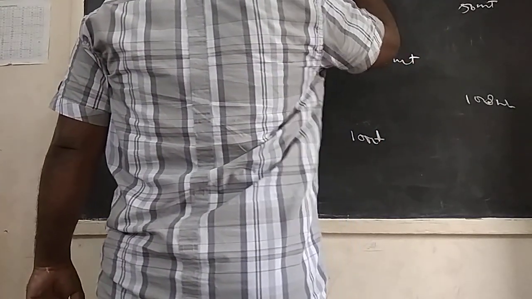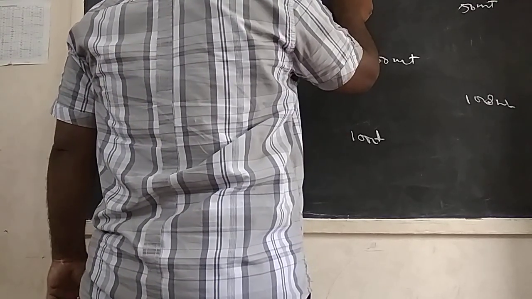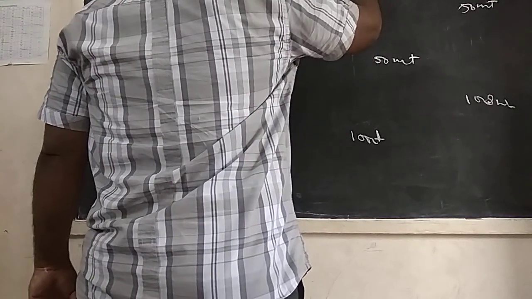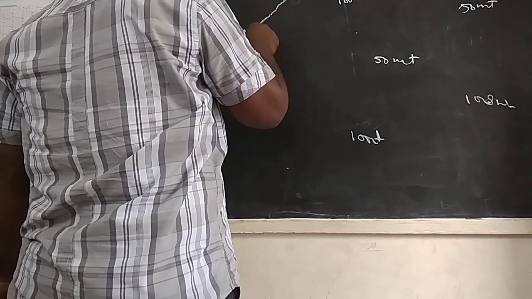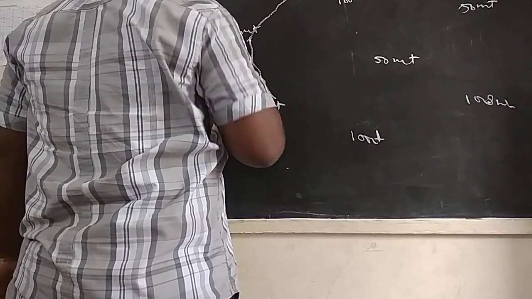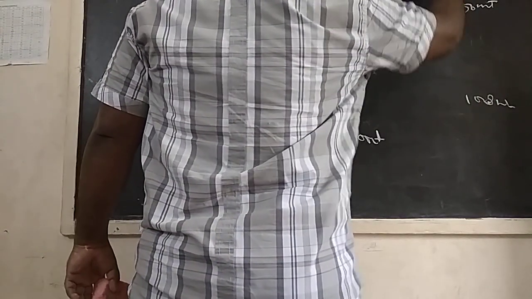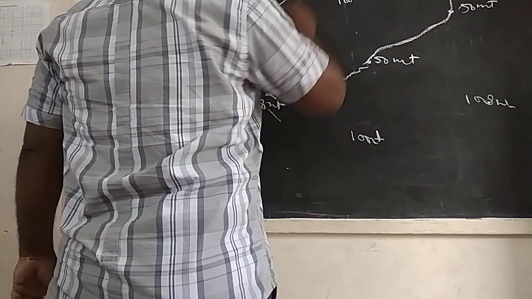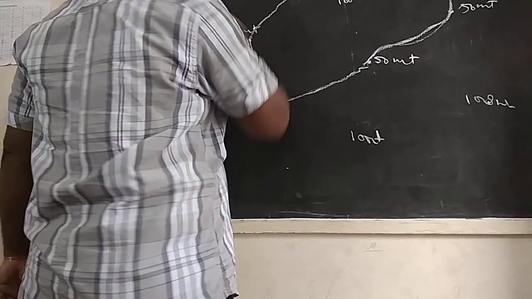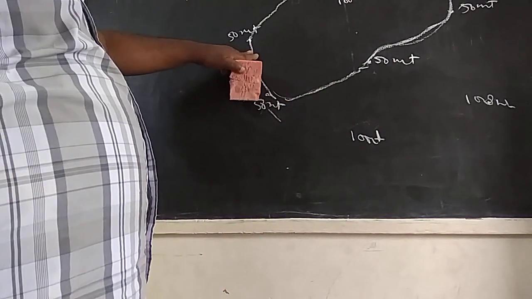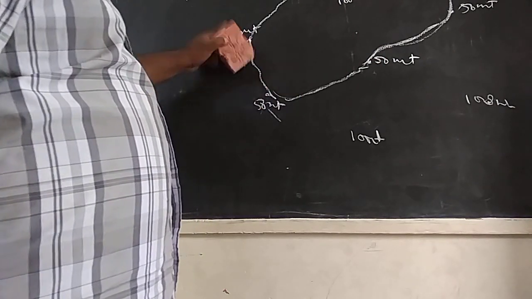So from sea level to here is 50 meters, from sea level to here is 100 meters, like this. The places at 50 meters height, they join with one line. Here is 50 meters, they join one line. And here is 50 meters, they join one line. So here they connect different places with equal heights. Different places but equal height.